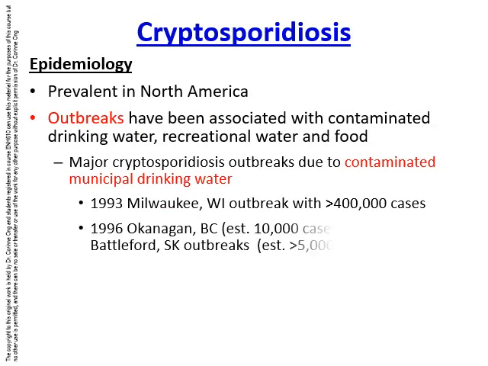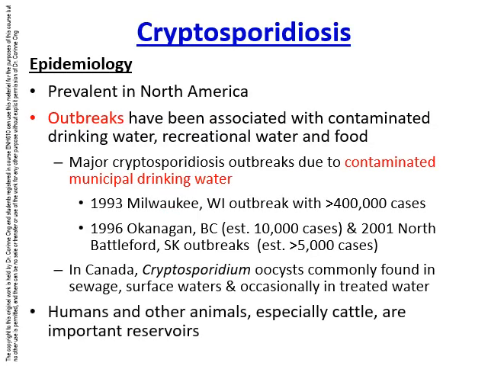Cryptosporidiosis is prevalent in North America and around the world. Outbreaks have been associated with contaminated drinking water, recreational water, and food. Major cryptosporidiosis outbreaks due to contaminated municipal drinking water include the 1993 outbreak in Milwaukee, Wisconsin, with more than 400,000 cases, and a series of outbreaks in various cities in the Okanagan region of British Columbia in 1996, with 10,000 cases, and more recently, an outbreak in North Battleford, Saskatchewan, with more than 5,000 cases.